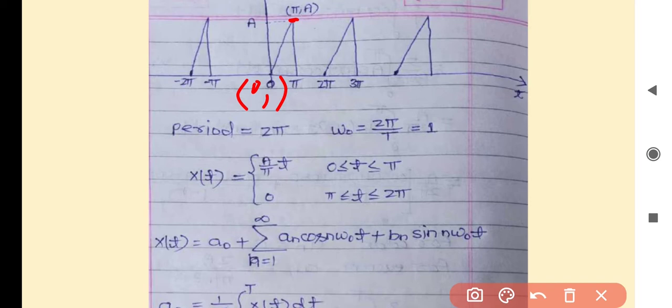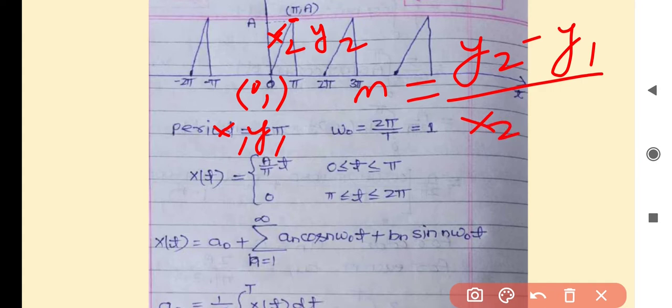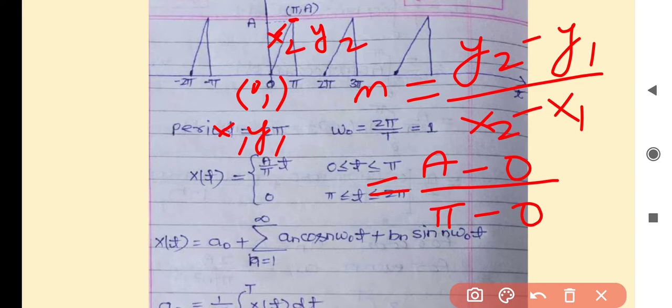Suppose this is (x1, y1), which is (0, 0), and this is (x2, y2). To calculate the value of m, we write y2 minus y1 upon x2 minus x1, which is A minus 0 upon pi minus 0.